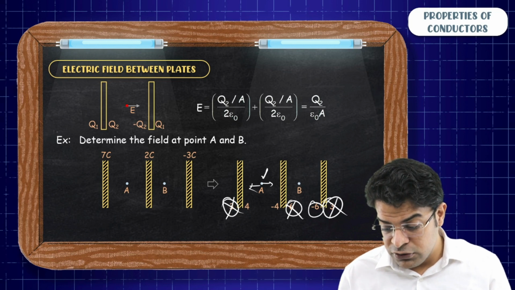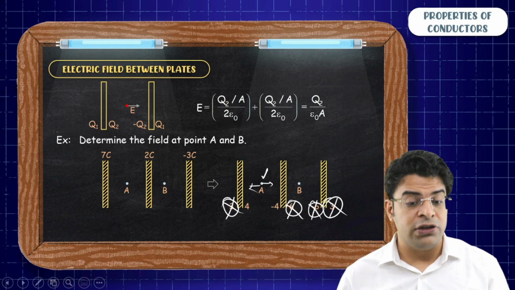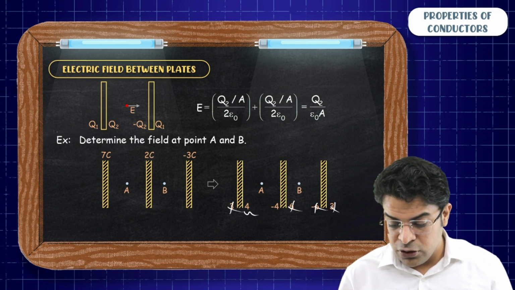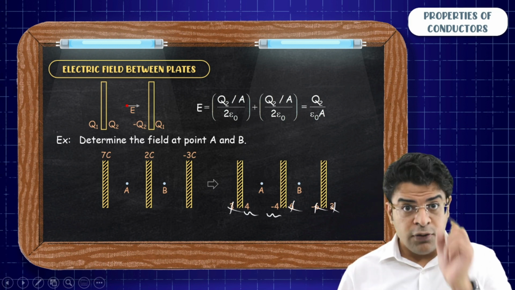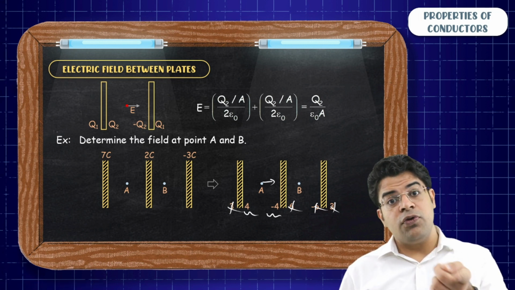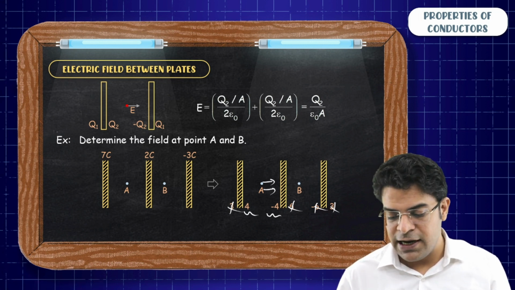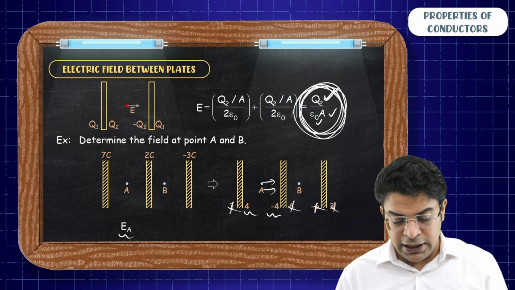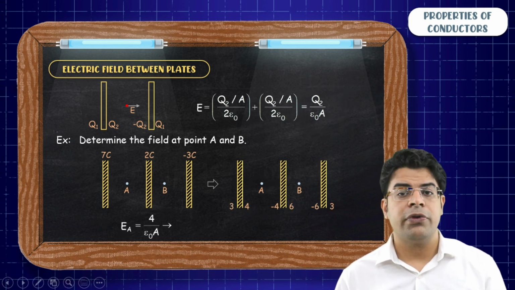So the field due to these two 6s also cancel out each other. So at point A, the net field exists only because of this 4 and minus 4. The 4 produces the field towards right and minus 4 also produces the field towards right, and the field has to be nothing but 4 upon epsilon naught A. So at point A, the field will be 4 upon epsilon naught A towards right.